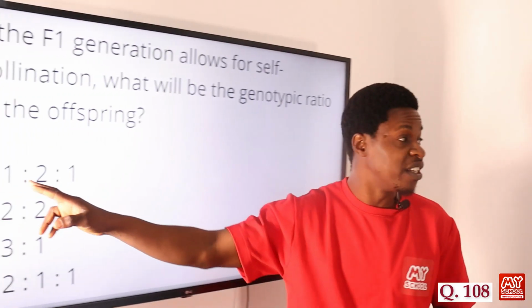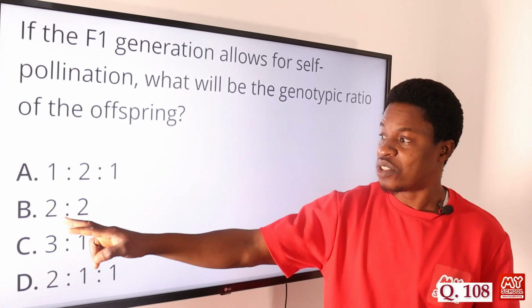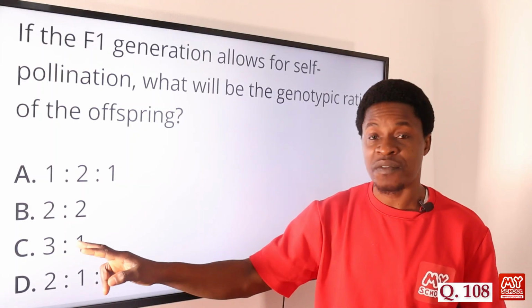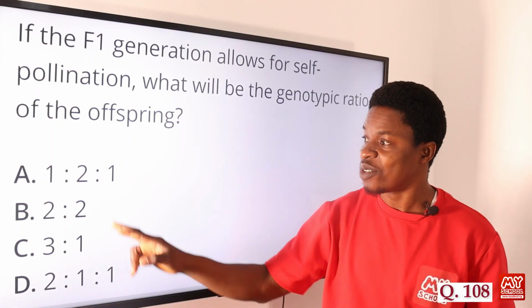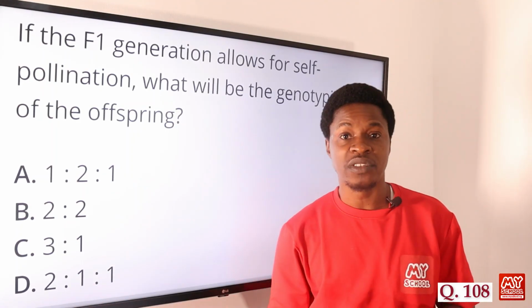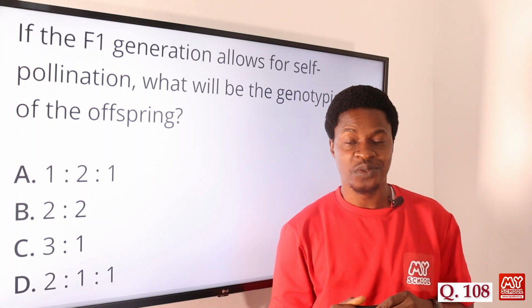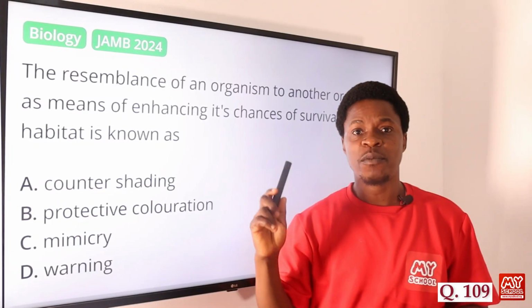Option A says ratio 1:2:1. Yes. Then 3:1, which is the phenotypic ratio, and then 2:1:1. So the correct answer is option A, ratio 1:2:1. Now let's move on to question